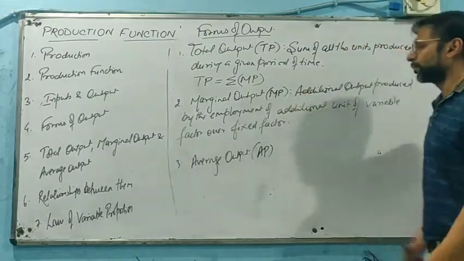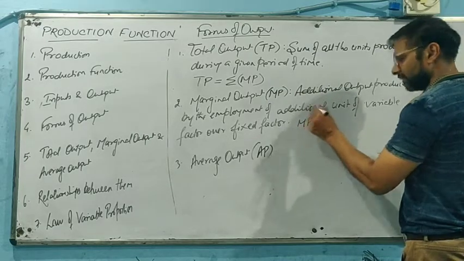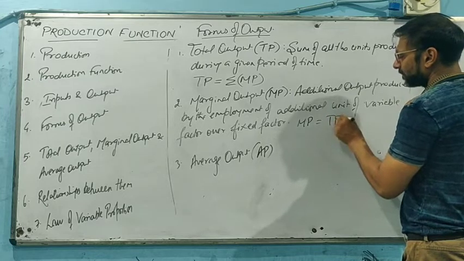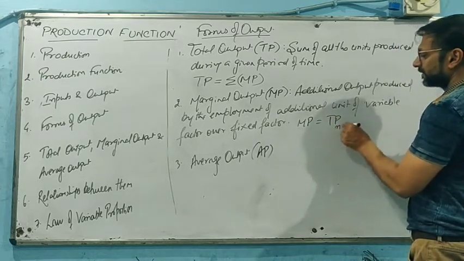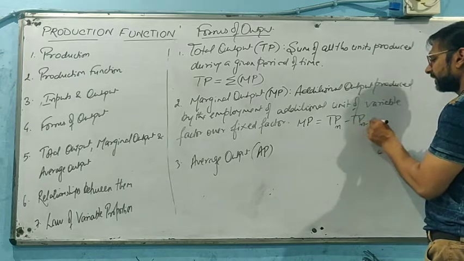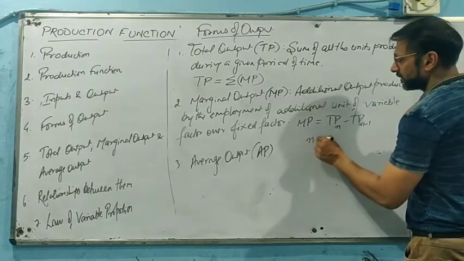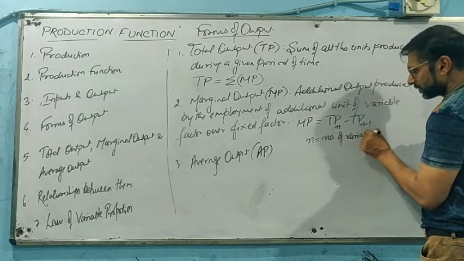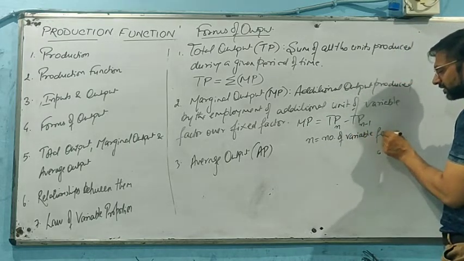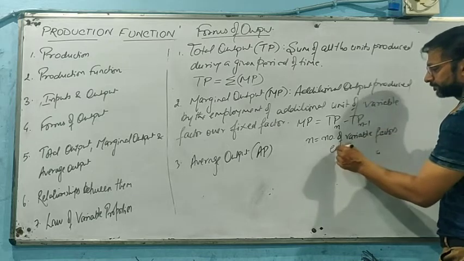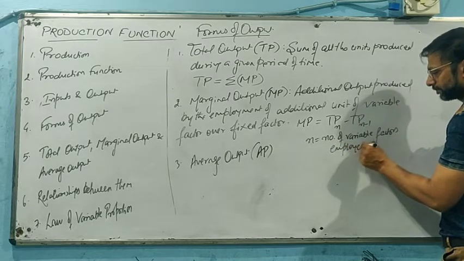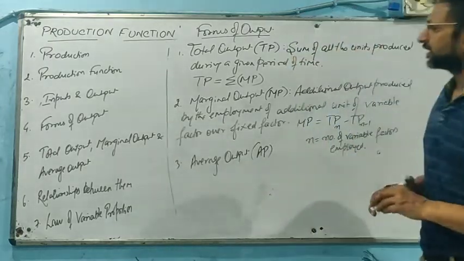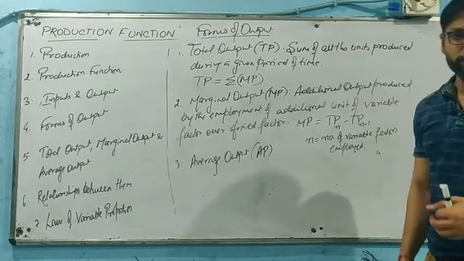Likewise, if we need to obtain marginal product, it can be obtained from total product by the difference of TPn and TPn minus 1, where n will be equal to the number of variable factor employed. So this is about how we can derive marginal output and total output.